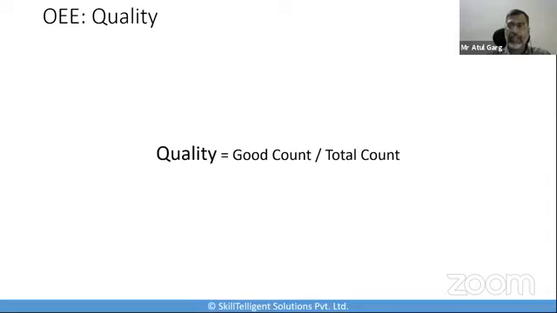If you have a lot of reworks, your good parts per hour are going to come down. Your quality ratios are going to be bad. So that's why we calculate the quality as good count divided by the total count. Okay, and this is the same as taking the ratio of fully productive time, that is only good parts manufactured as fast as possible with no stop time, to net run time, that is all parts manufactured as fast as possible with no stop time. Okay, so that's the quality. Quality equal to good count divided by the total count.